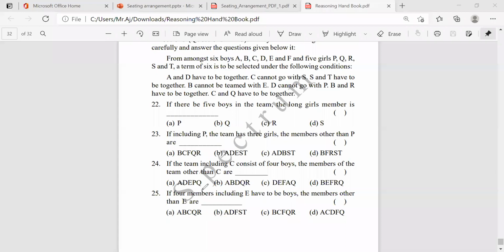Come to the next problem. So this is up to the 25th answer. What is the answer here? See, what I gave? A, along with, other than E, A, D, F, S, T. This will be the answer. Is it clear? Now, another question.